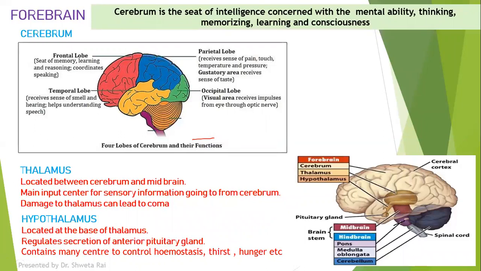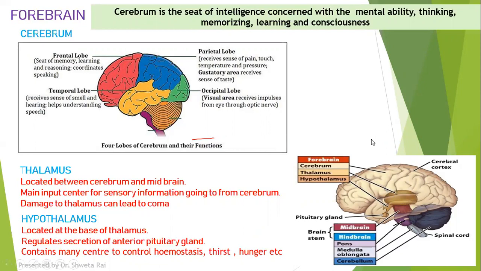The thalamus is the main input center for sensory information going to and from the cerebrum. Whatever sensory information comes, it first comes to the thalamus and then goes to the cerebrum. And the processed information from the cerebrum first enters the thalamus and then moves out. Damage to the thalamus can lead to coma.